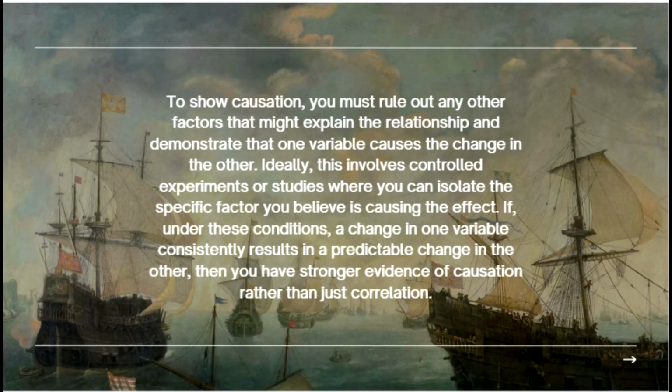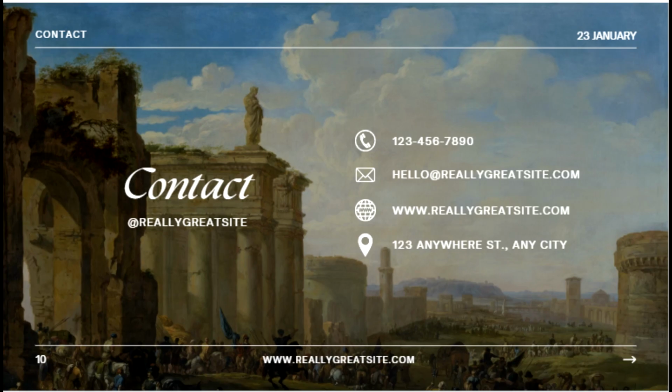To show causation, you must rule out any other factors that might explain the relationship and demonstrate that one variable causes the change in the other. Ideally, this involves controlled experiments or studies where you can isolate the specific factor you believe is causing the effect. If, under these conditions, a change in one variable consistently results in a predictable change in the other, then you have stronger evidence of causation rather than just correlation. So again, you need to do a scientific study, you need to control stuff, and you need to repeat tests.